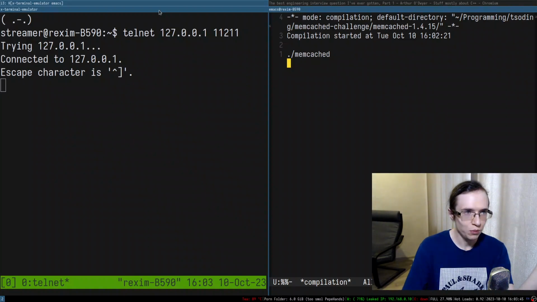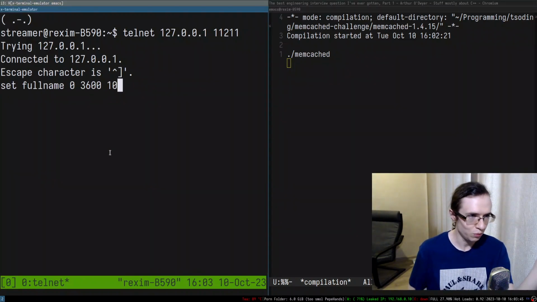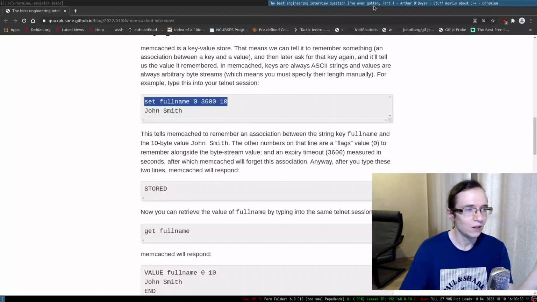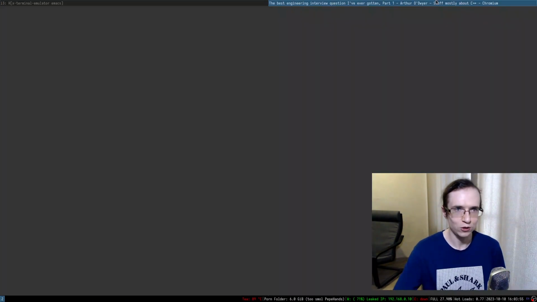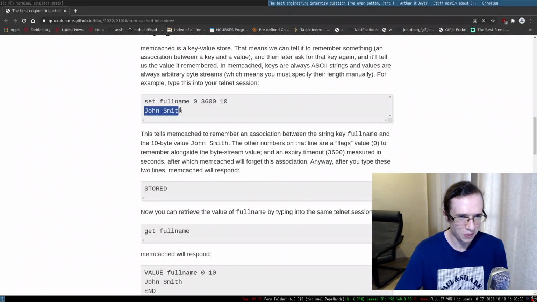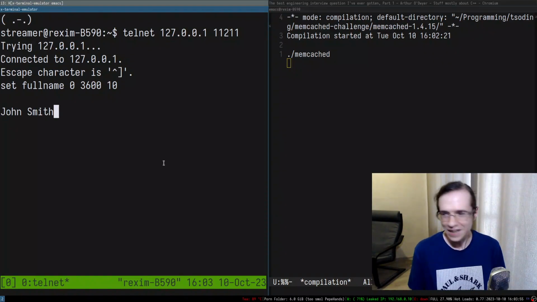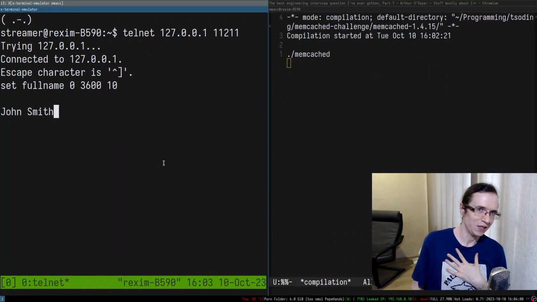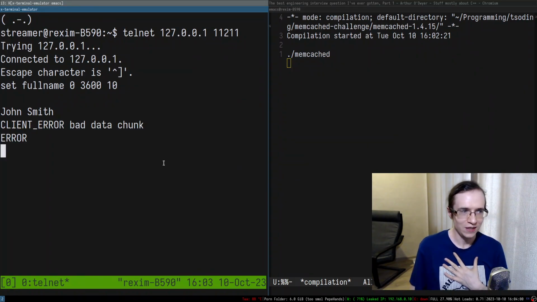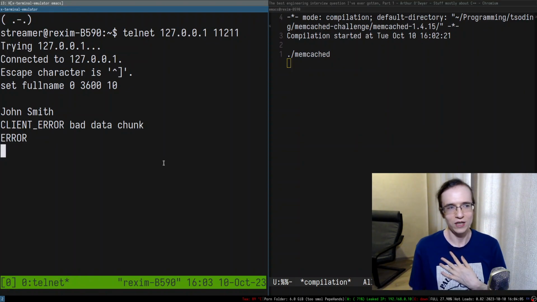All right, so we can just put something like this here, right? So press enter and nothing really happened. Which is because I'm supposed to actually supply the thing, right? So I suppose to, like, I never used memcached, by the way, right? I'm not a web developer. I know that this is a thing, right, that you use in web development.